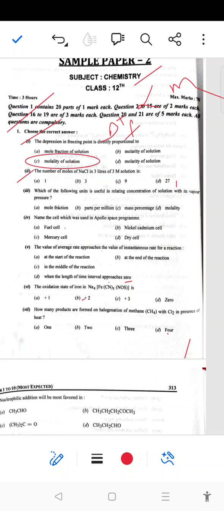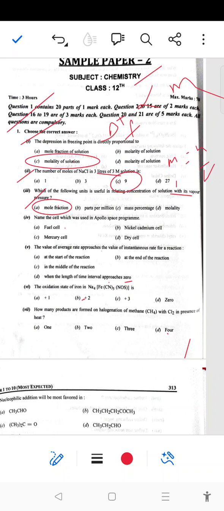Next, the number of moles of NaCl in 3 liters of 3 molar solution. As we know, molarity is the number of moles divided by the volume of solution. So here the number of moles will become 3 into 3, that is 9, so C is the right answer. Next, which of the following units is useful in relating the concentration of the solution with its vapor pressure? Option A, mole fraction; second, ppm; third, mass percentage; next, molarity. So the unit used for relating the concentration of solution is mole fraction. Option A is the right answer.